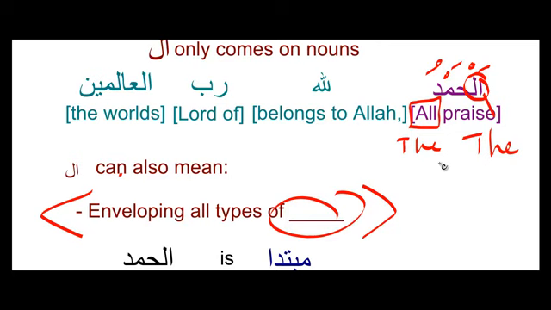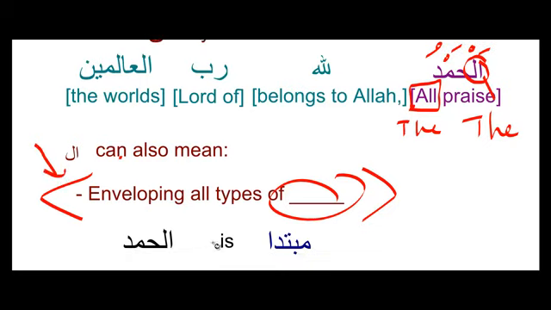But in this case, this is the first verse. It wouldn't be referring to anything, and so it would not make sense. If I said the praise belongs to Allah, which praise? What is the praise that you're talking about? And so through context, and also through what the scholars of explanation of the Quran have told us, we know that this alif lam takes this meaning right here. And I wrote down here that alhamd is mubtada, and we already talked about this.